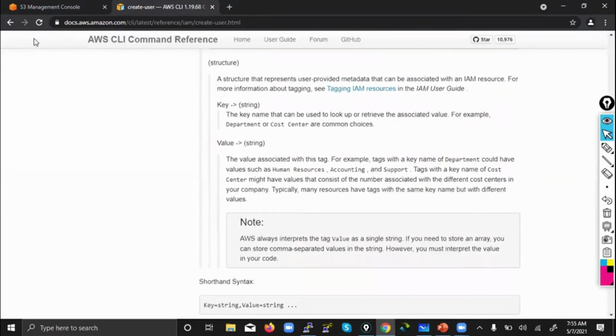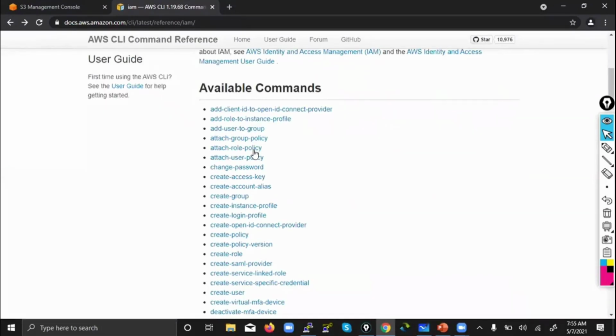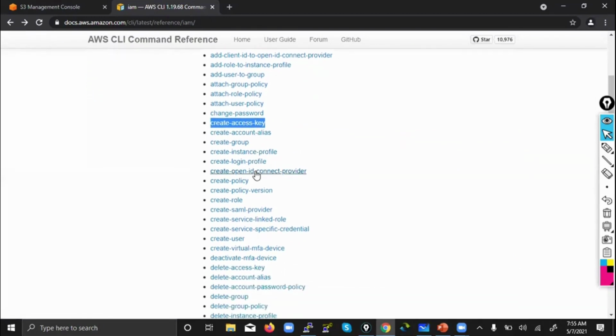Same, you can see there are commands for everything. Create, attach user policy, so you can attach permission to the user after creating. Create access key, that means CLI key. Everything is there. There is a command for everything.